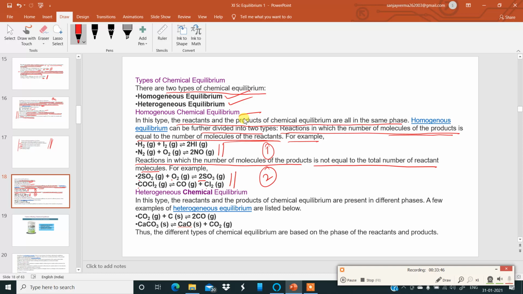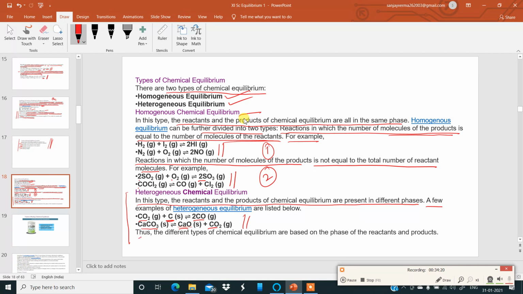Now, coming to heterogeneous chemical equilibrium, in this type, the reactants and the products of chemical equilibrium are present in different phases. The reactant may be solid, the product may be gaseous. Okay, it depends like that. A few examples are given over here. Carbon dioxide gas, carbon is solid, carbon monoxide gas. So this is heterogeneous equilibrium. Calcium carbonate solid, this is solid but this is gas. This is another heterogeneous equilibrium.